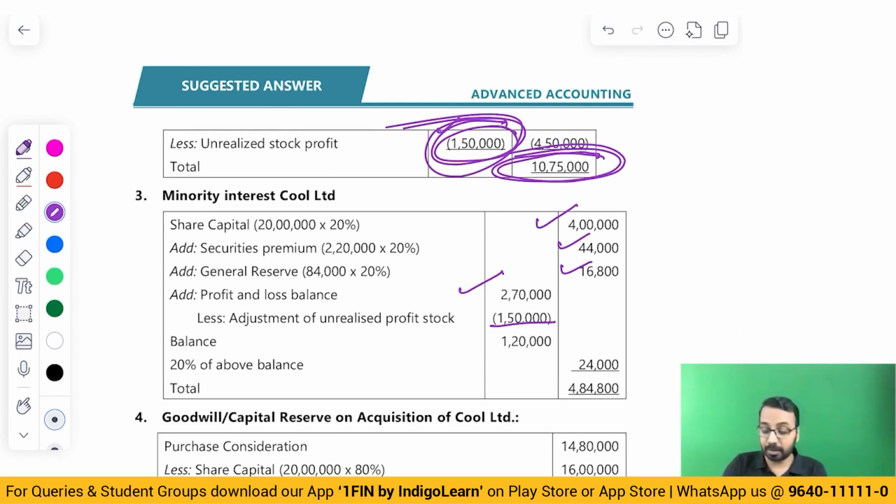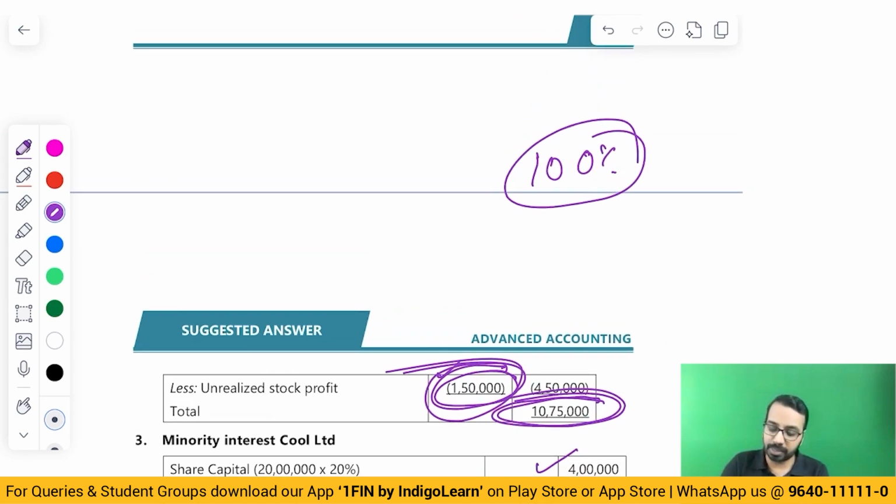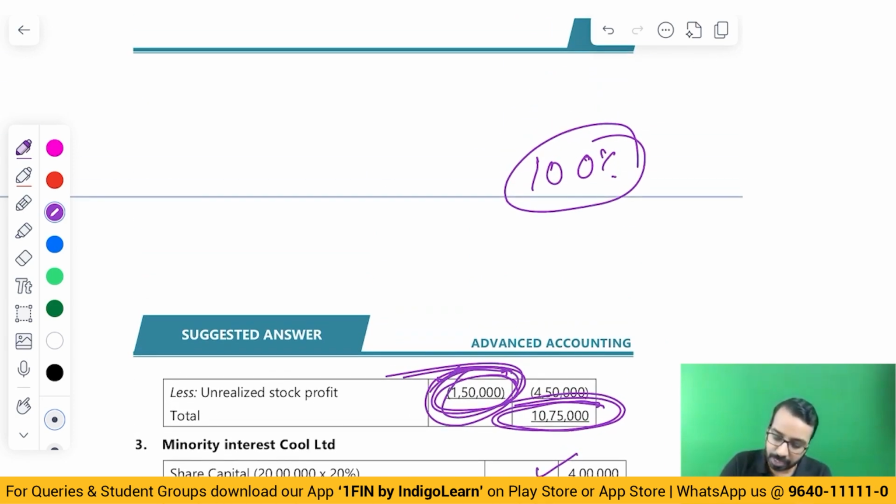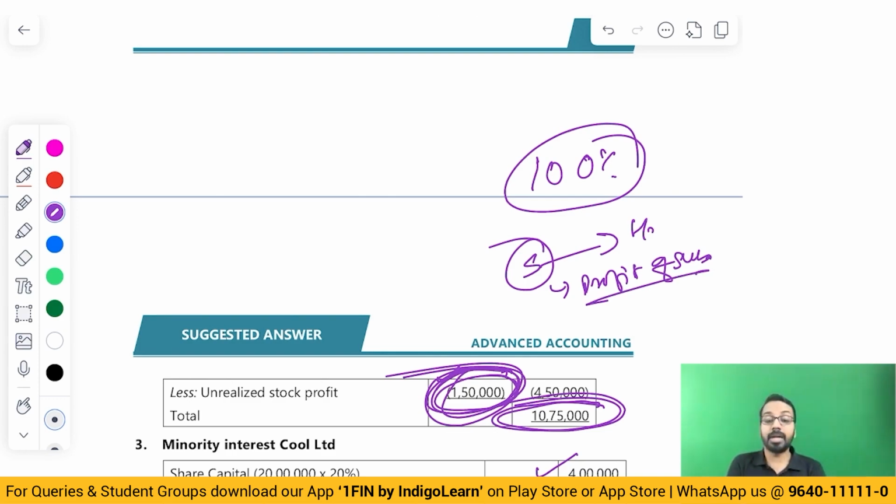Now, one thing that you have to understand is, though the transaction happened before, when we are consolidating the entity, what did we say? There is unrealized profit on inventory 1,50,000, which we have to eliminate. Who sold this? Subsidiary sold to holding. When subsidiary sells to holding company, if I am eliminating the profit, I have to eliminate from the profit of subsidiary. So if I'm eliminating from profit of subsidiary, minority interest also is there.